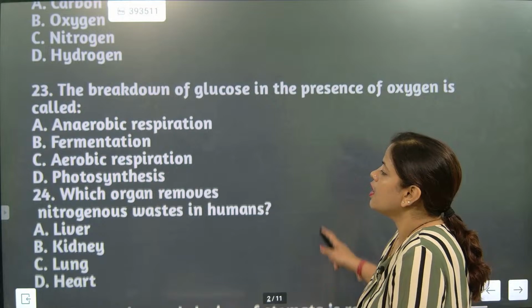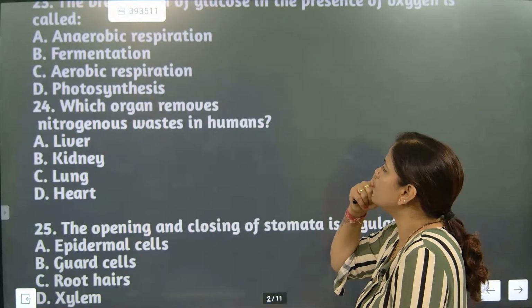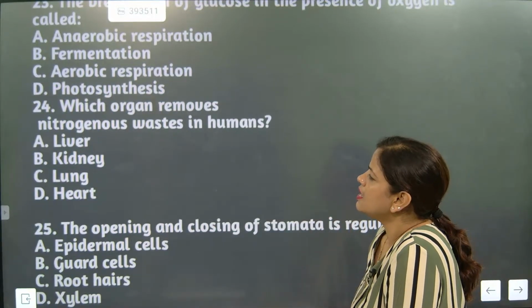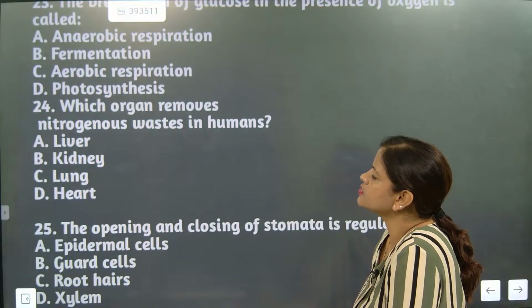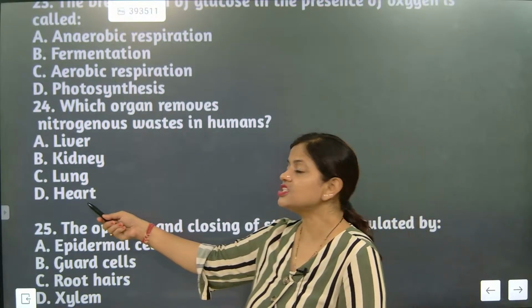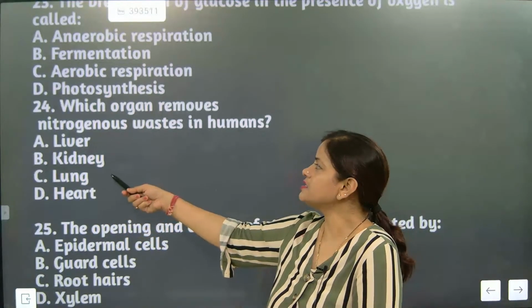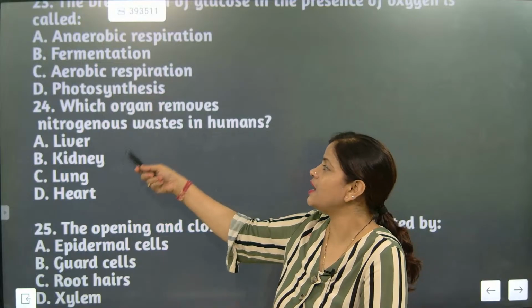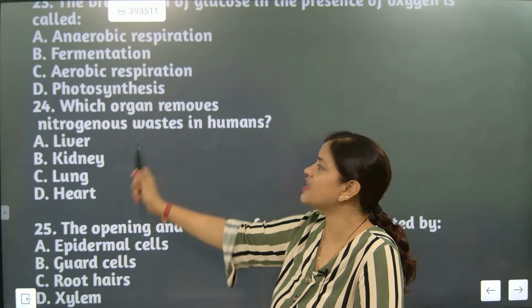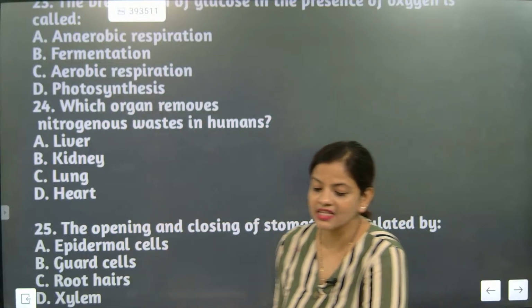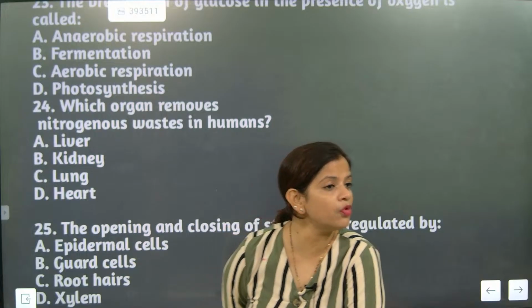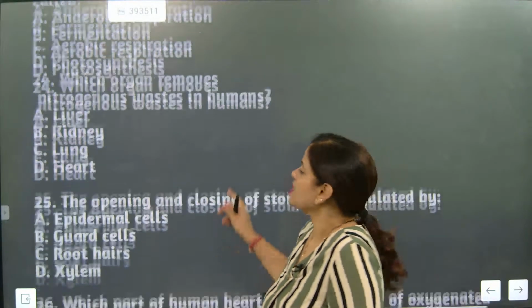Now look here. Question number 24. Which organ removes nitrogenous waste in human? Liver, kidney, lungs, or heart? See, heart is transporting. Which organ removes nitrogenous waste? The correct answer is kidney. Kidney removes nitrogenous waste. Next question.